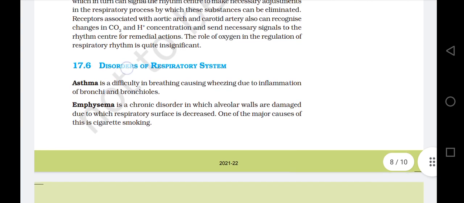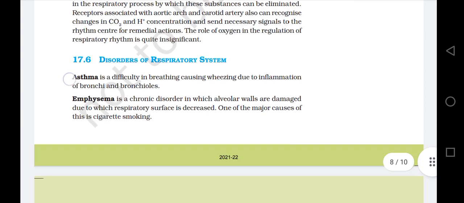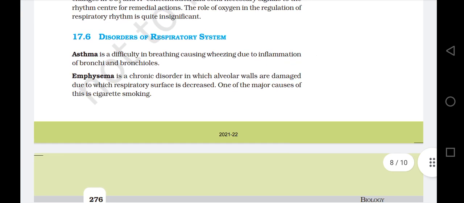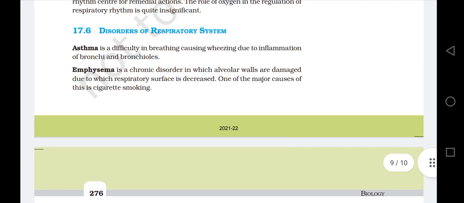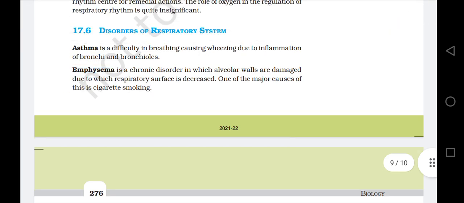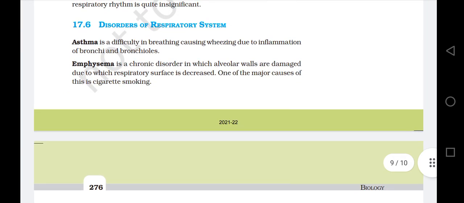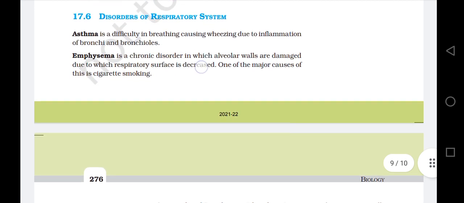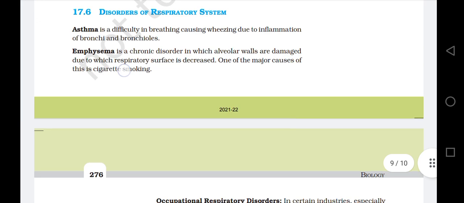17.6, Disorders of respiratory system. Asthma is a difficulty in breathing causing wheezing due to inflammation of bronchi and bronchioles. Emphysema is a chronic disorder in which alveolar walls are damaged, due to which respiratory surface is decreased. One of the major causes of this is cigarette smoking.